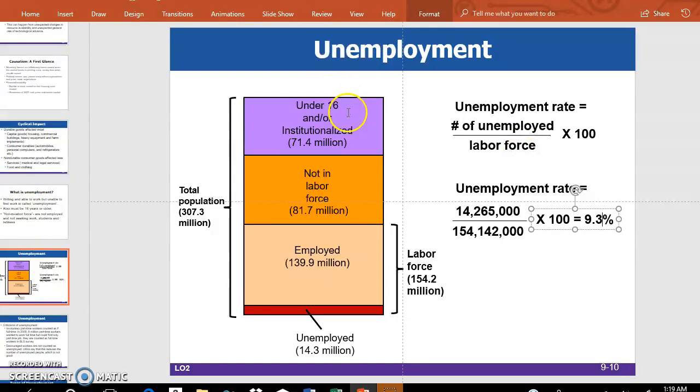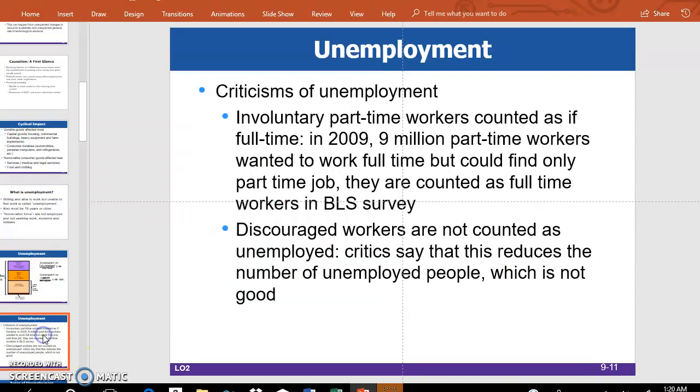Now those under 16 are not adults, and institutionalized people, those in mental institutions or state prisons, will not be counted as part of the labor force. Not in labor force, these are students and retirees, they also will not be counted. So the labor force only includes employed and unemployed, and if you divide the number of unemployed by the total labor force, that gives us the unemployment rate.